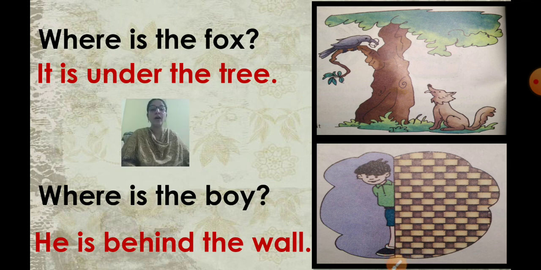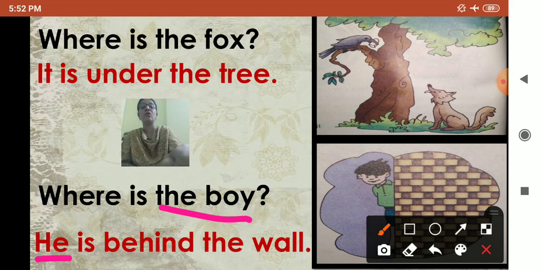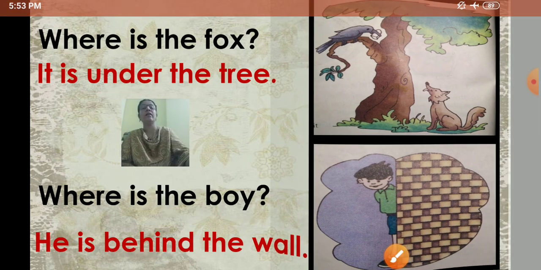So, where is the boy? He is behind the wall. So, in place of the boy, we used he. Where is the boy? He is behind the wall. Behind tells us the position of the boy. Under tells us the position of the fox. Behind tells the position of the boy. Understood? Next.